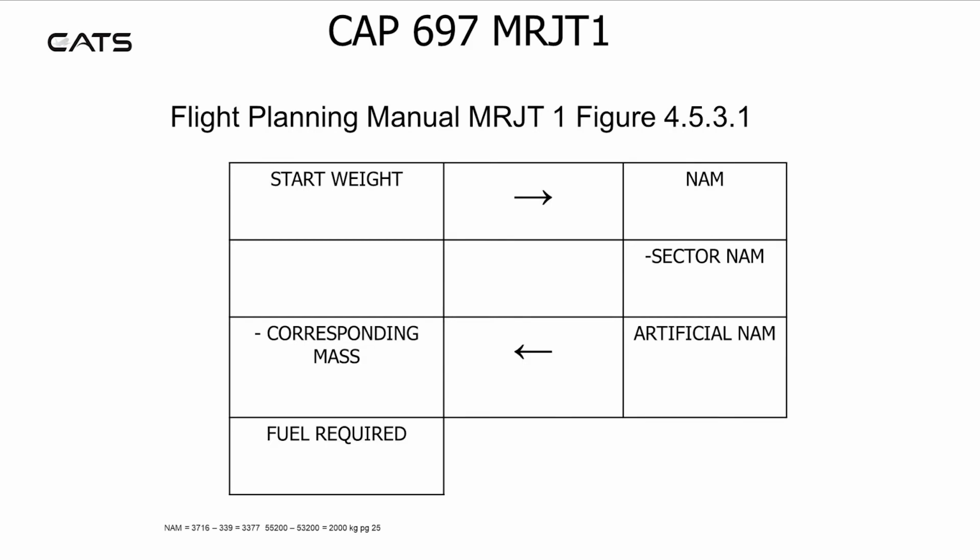The method for using figure 4.5.3.1 can be visualized using this table. You begin with a start weight and you calculate your nautical air miles. Subtract from that the sector NAM. This will give you an artificial NAM. You go in the table with this artificial NAM and find the nearest corresponding mass. Subtract that corresponding mass from your start weight and you'll get the fuel required, and then apply any corrections if necessary.